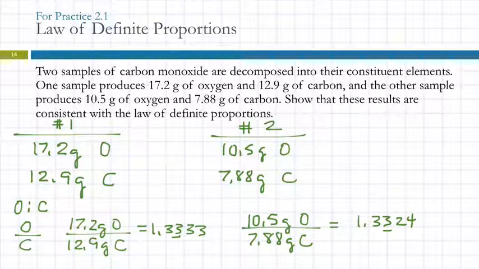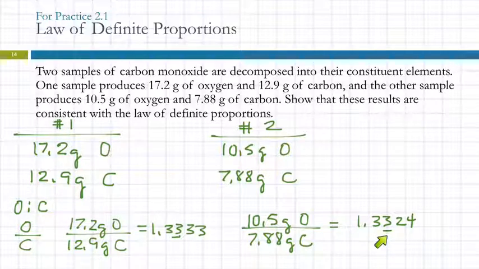Are those the same? Yes, they are. The number that shows on our calculator is not exactly the same, right? After this second decimal place here, it's a little bit different. But this is where understanding the limitations of measurement is important, because these measurements were only made to the nearest tenth of a gram. And so when we get this ratio, we can't assume that we know all these digits. We use the rules for significant figures, and those help us to predict that it's in this second decimal place that we have uncertainty. We do this ratio, and again, with the 3 significant figures, this is the uncertain digit.